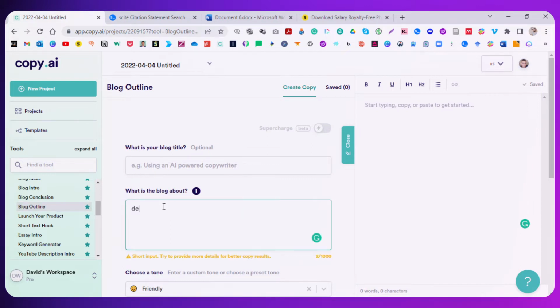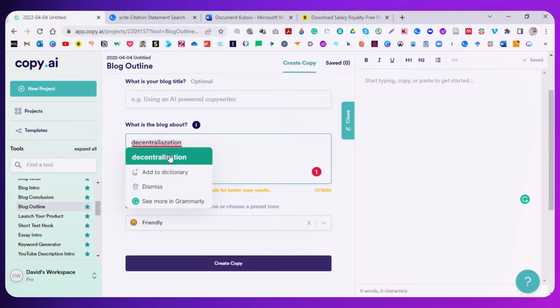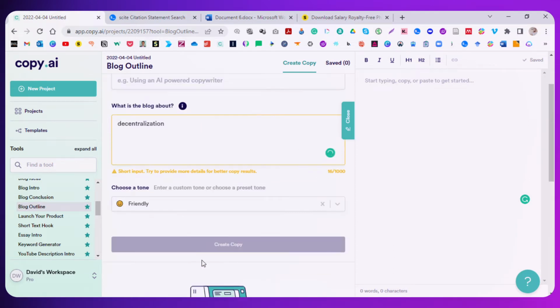And I want to type in decentralization. So you can see everything we're doing in real time. And I know I probably misspelled it. I did. So there's not an I in between the L. No worries. We will let that clean up. And let's see what kind of results we get.